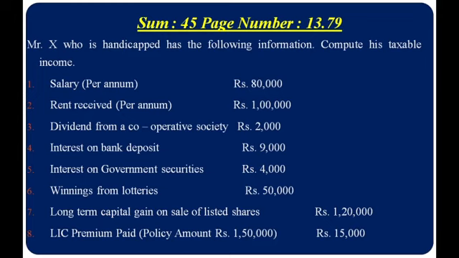Then he has one more casual income, winning from lottery, rupees 50,000. Then he had a long term capital gain on sale of listed shares, rupees 1,20,000. Then he has taken a policy. The policy amount was rupees 1,50,000 and he has paid a premium of rupees 15,000. Based on this information, we have to find out the taxable income of Mr. X. And one more thing, in this sum there are 5 heads of income. Except business income, all the heads of income are available for the sum. So based on that, we will find out the solution for the sum.